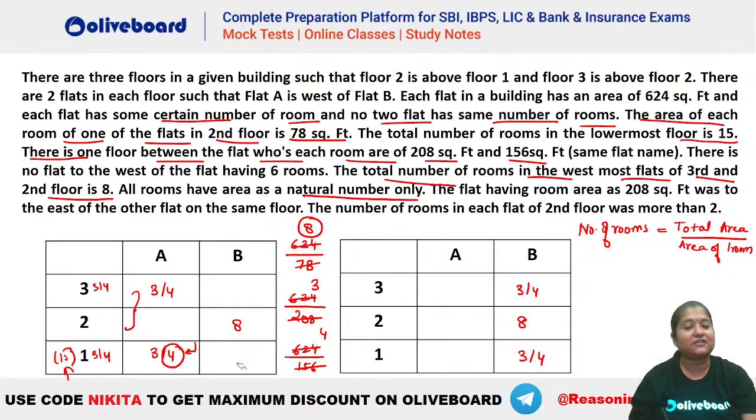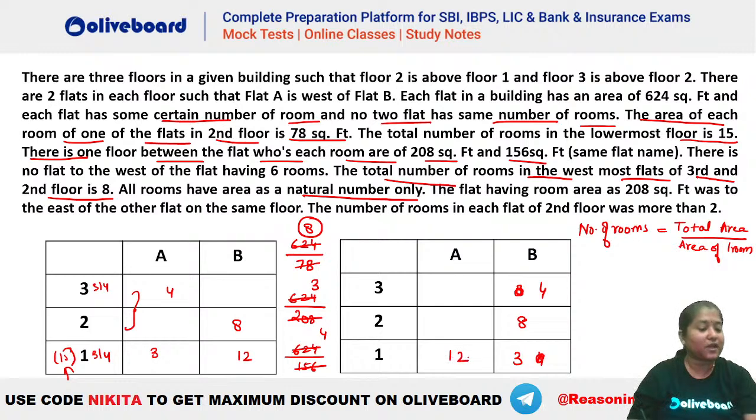So if this 11 is not possible, that means this 4 is not possible. So that means this has to be 3 here and this has to be 4. Similarly, either this is 4, this is 3. Okay. So either of the cases here. Now let's see whatever is remaining. If this is 3, this will be 12 in here. Similarly, this is 3 here and this is 4 here. Okay. So if this is 3, this will be 12. Okay. So you can see this is all fixed here. We are taking both the cases. Okay. Now we will check whatever is remaining.